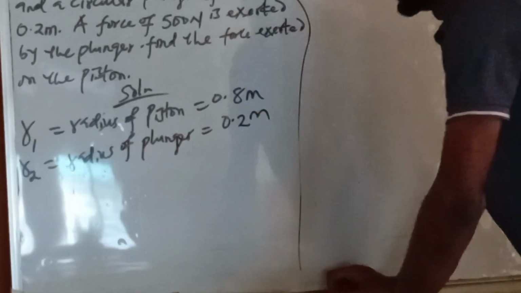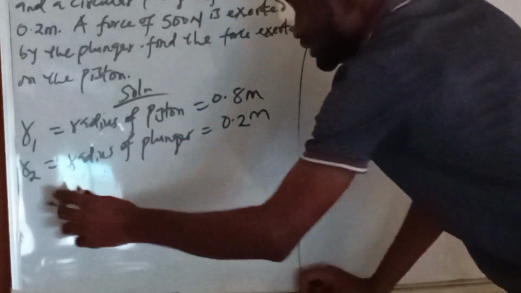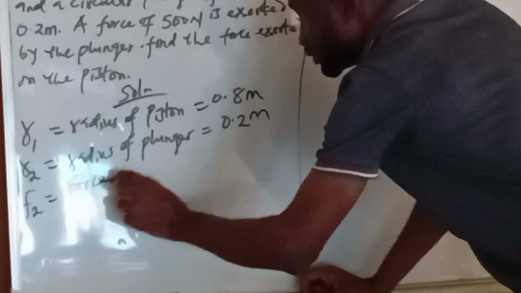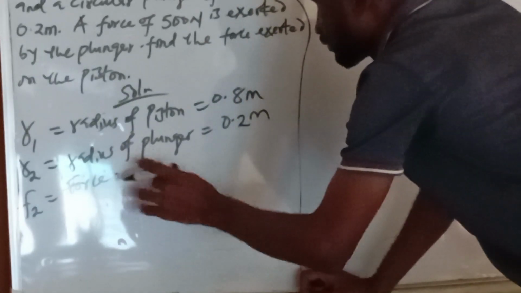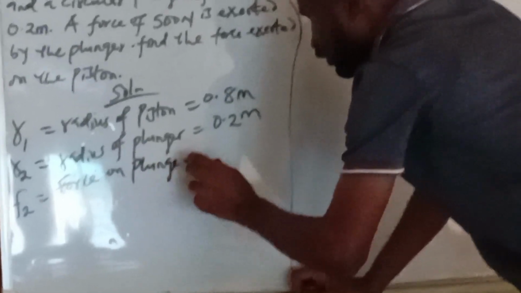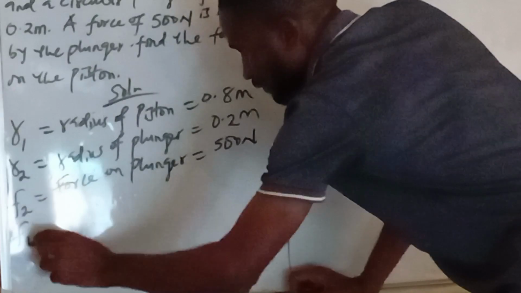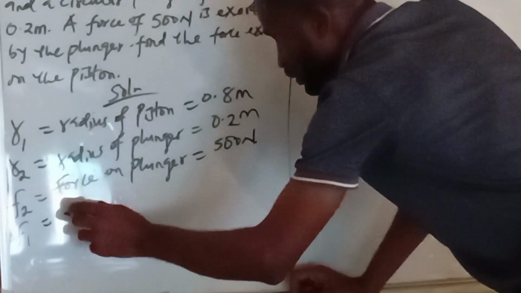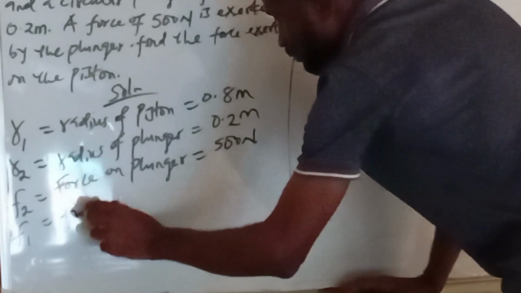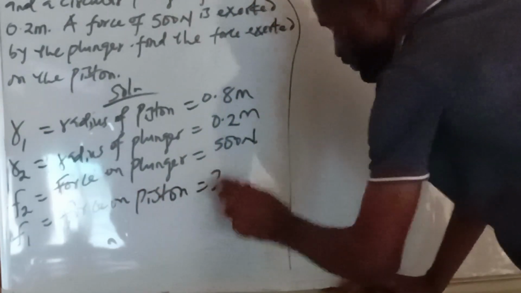A force of 500 newton is exerted on the plunger, so F2, the force on the plunger, is 500 newton. F1 is the force on the piston, which is what we are looking for.